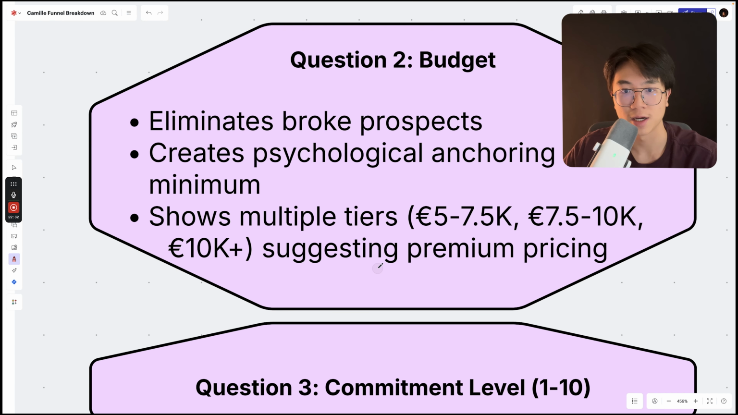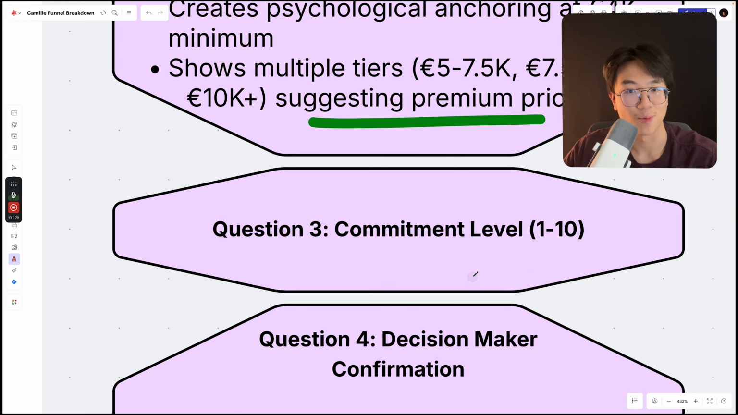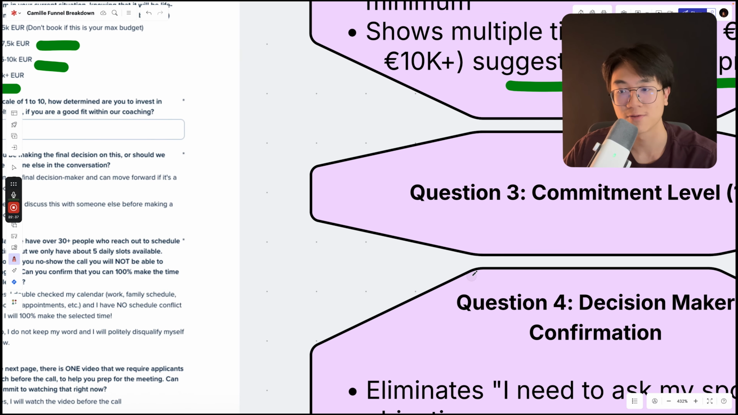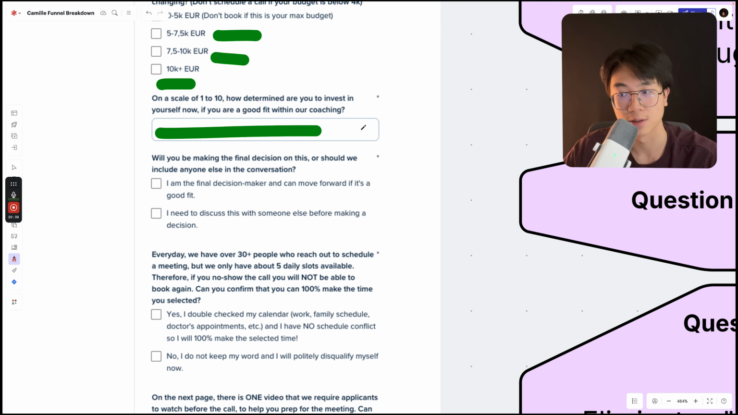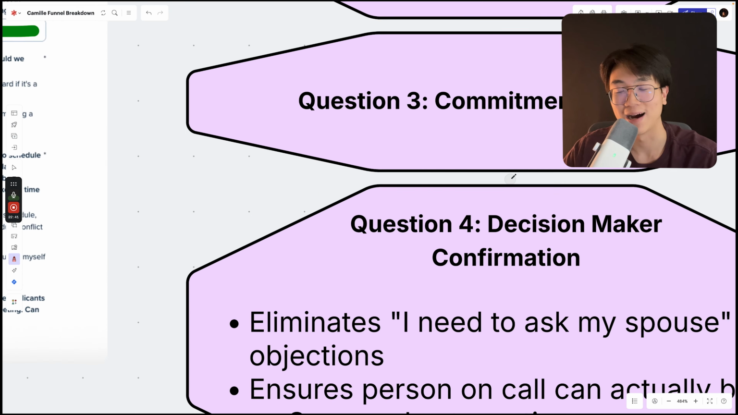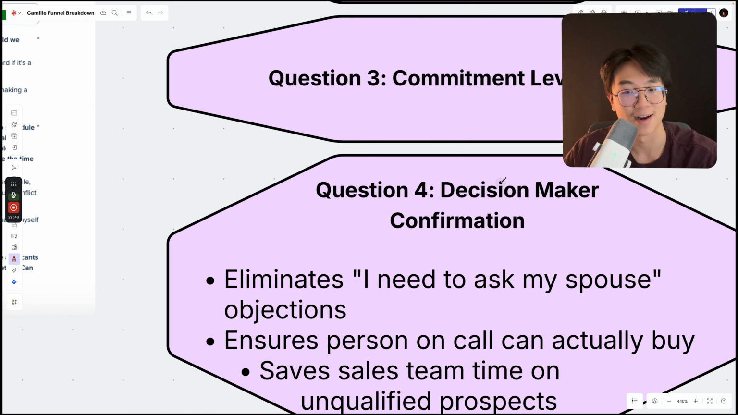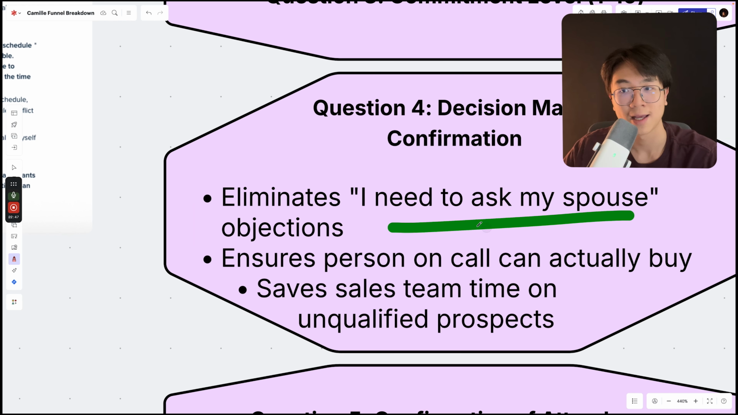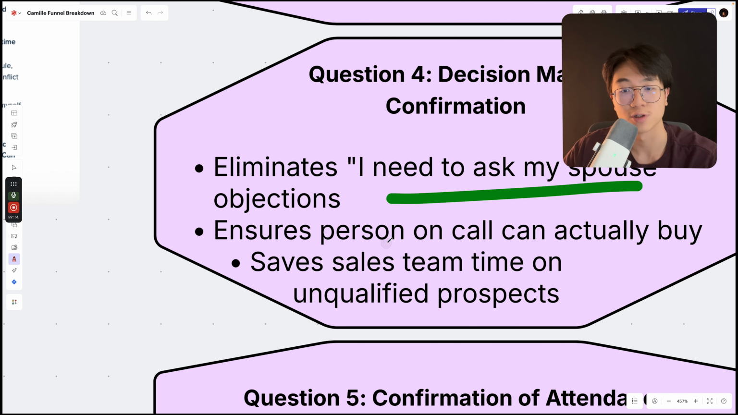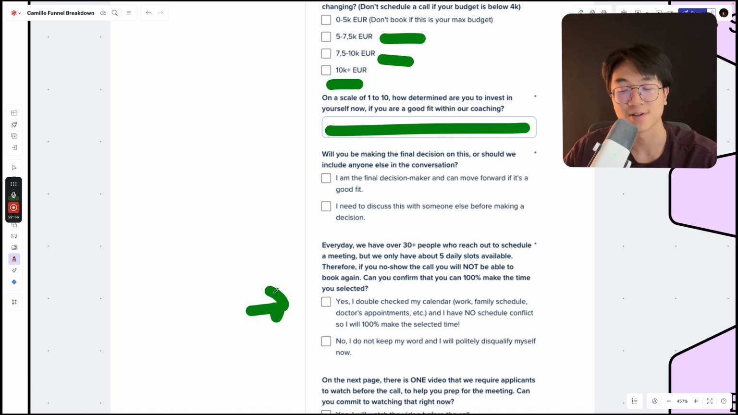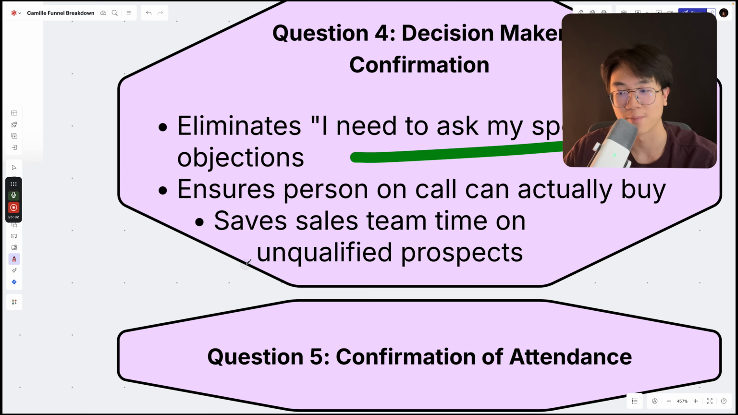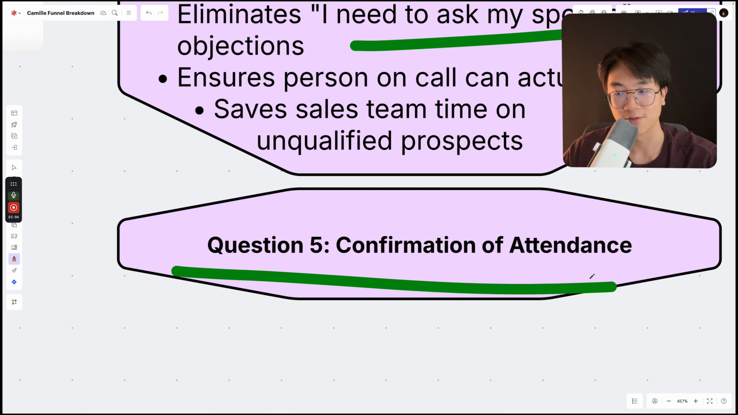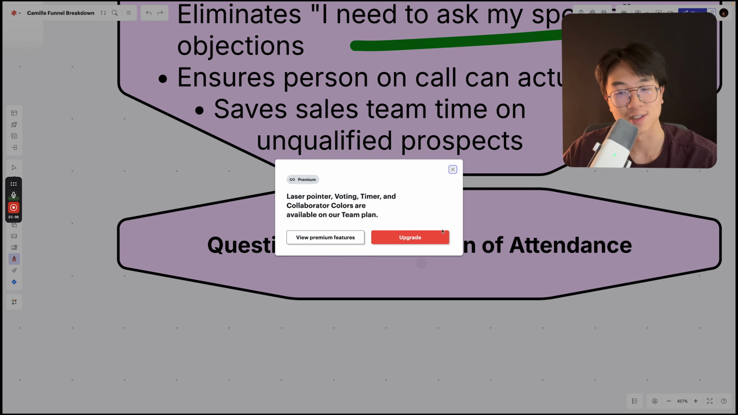Number 3 is the typical commitment level from 1 through 10. Number 4 is the decision maker confirmation, which eliminates, hey, I need to ask my spouse objection at the end of the sales conversation, which ensures that each person on the call can actually buy, right? Which is this one as well as this one. Make sure that they actually show up. So it saves the sales team time on unqualified prospects. And last but not least, a confirmation of attendance to increase the show up rate.